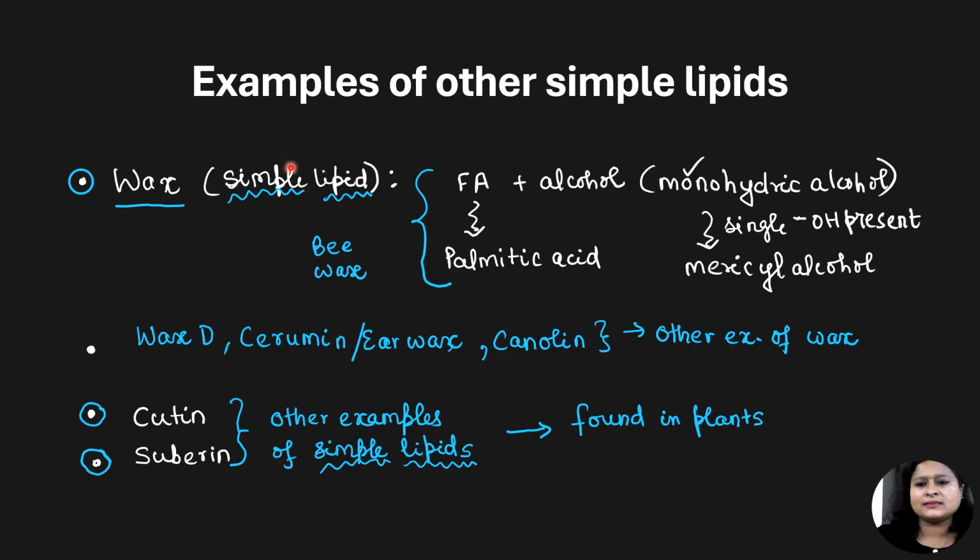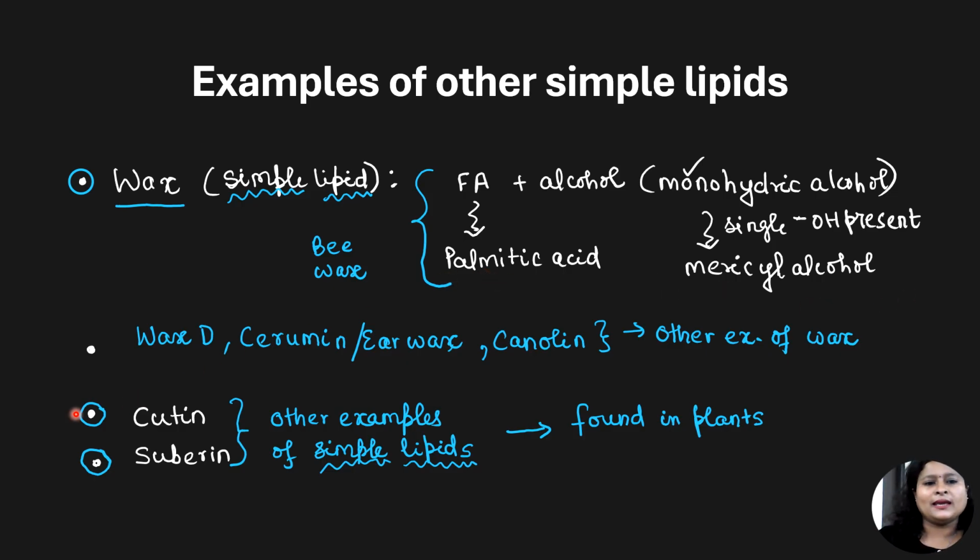Now let's look at some other examples of simple lipids. Number 1 is wax. Wax is an example of simple lipid which is formed by combination of fatty acid and alcohol. For wax, the fatty acid we use is palmitic acid and the alcohol is myricyl alcohol. Other examples of waxes are wax D, cerumen or the earwax, lanolin. So these are other examples of wax. Wax is important. Wax contains palmitic acid and myricyl alcohol.